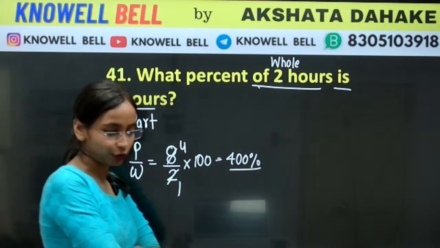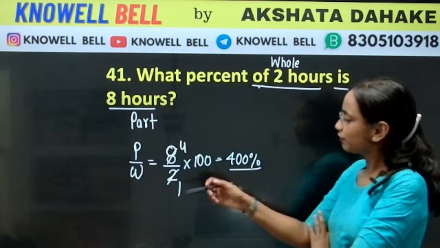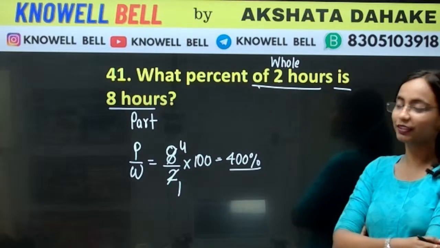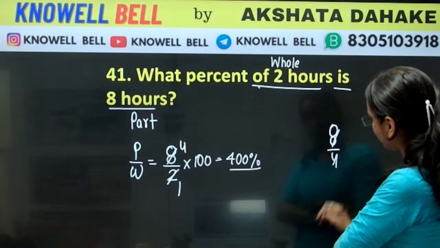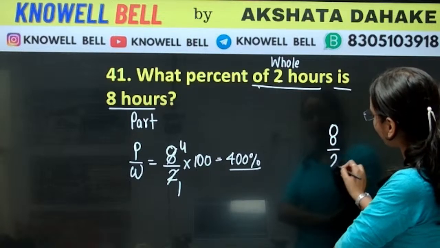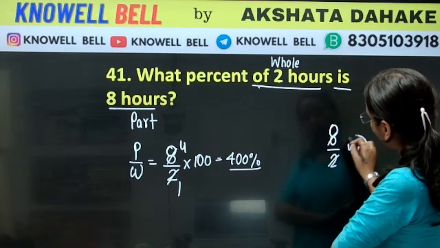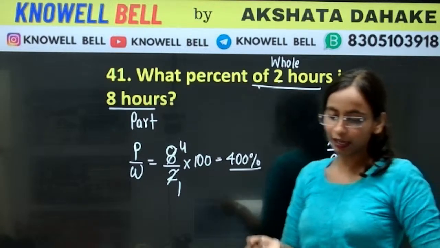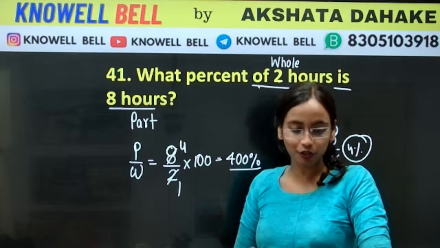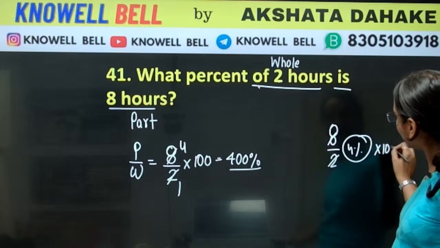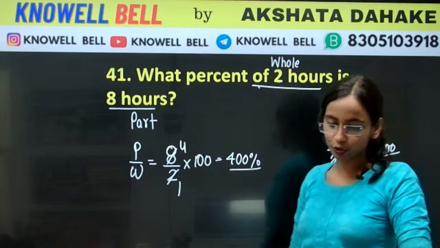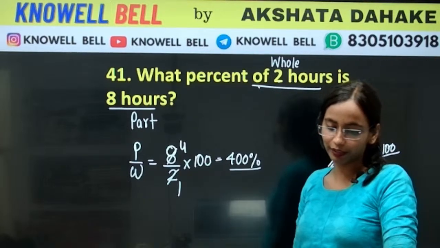How come everyone got 4%? ये तो सिर्फ हमने सॉल्व किया. Now you have to convert it into percent. जब आपने 8/4 किया, 8/2 किया, so we have simplified the fraction. All we have done is we simplified the fraction. Now we have to convert it into percentage also. तो percentage में conversion के लिए हम क्या करेंगे? We will multiply it by 100. हम 100 से इसको multiply करेंगे. So we will get 400.